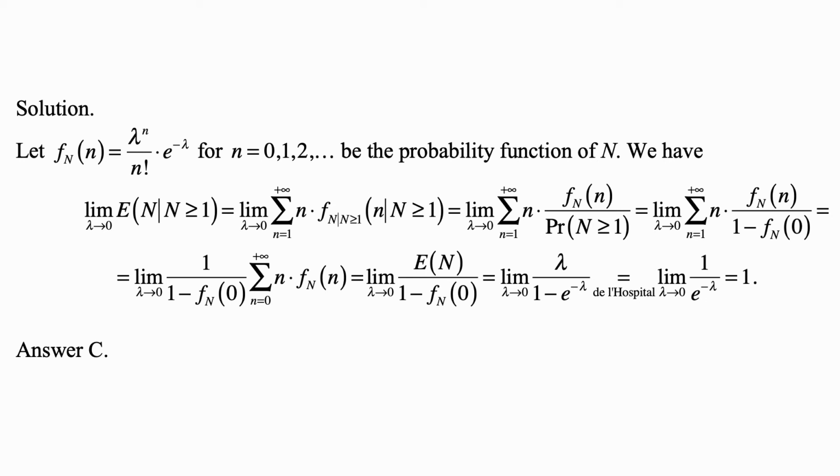So this becomes the limit as lambda goes to 0 of 1 over e to the minus lambda. As lambda goes to 0, e to the minus lambda goes to 1, because e to the 0 is 1. So this is 1 over 1 in the limit, which is equal to 1, and that's answer C.